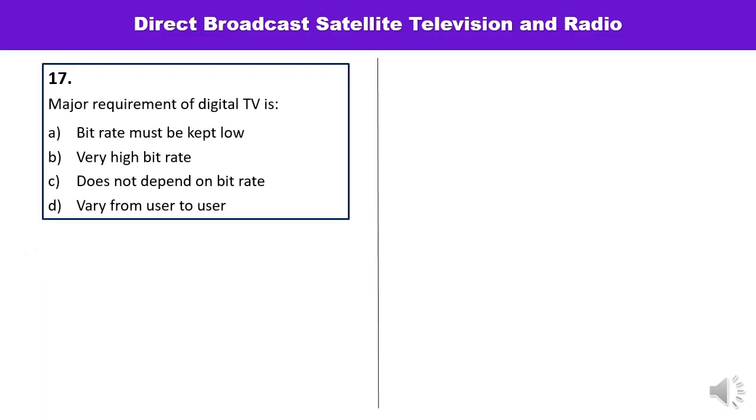Question number 17 is, major requirement for digital TV is. What is the major requirement? Bit rate must be kept low, very high bit rate, it does not depend on bit rate, and bit rate may vary from user to user. So major requirement is very high bit rate. Answer is B.